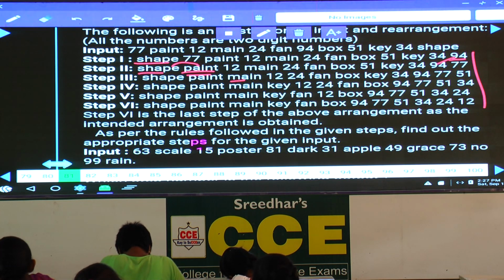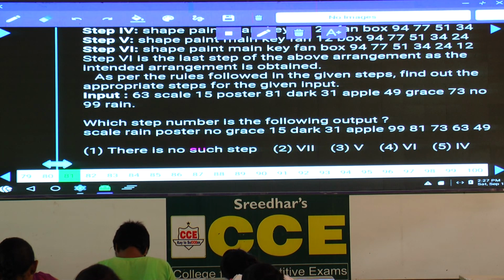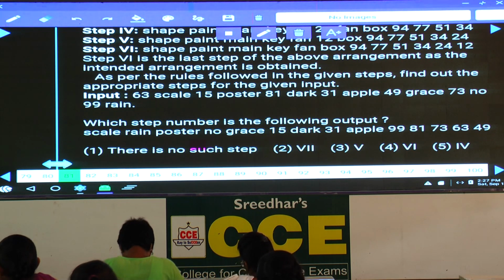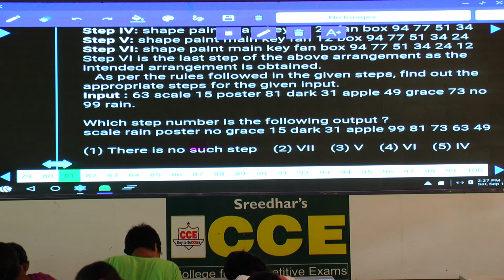Now again, if you observe, all these questions are based on a single input. As they are based on a single input, we need to work out the entire procedure. For 81 to 85, how many of you have completed them? If there is time, we can discuss afterwards, okay? Then 86 and 87.